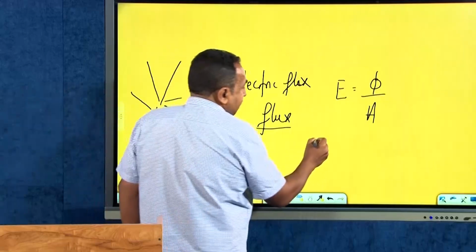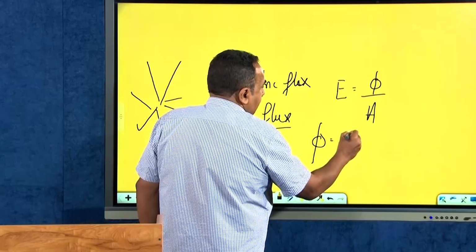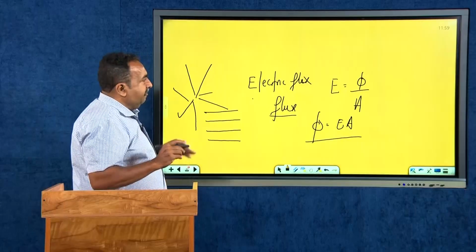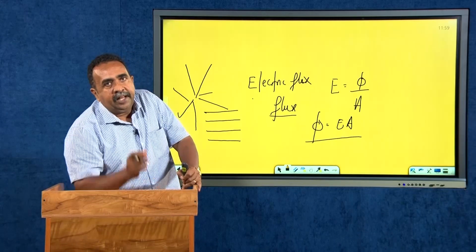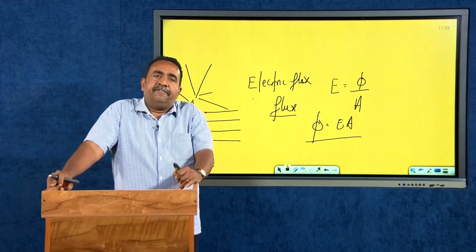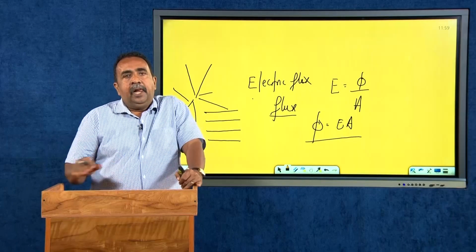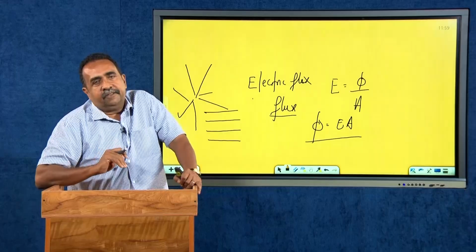Or you can define the flux as electric field times area. Therefore, flux is nothing but the number of lines around a charge distribution, and from that flux, the number of lines per unit area, you are able to define the electric field. This is a way of defining the electric field. The number of lines crossing a unit area, you can call the electric field.